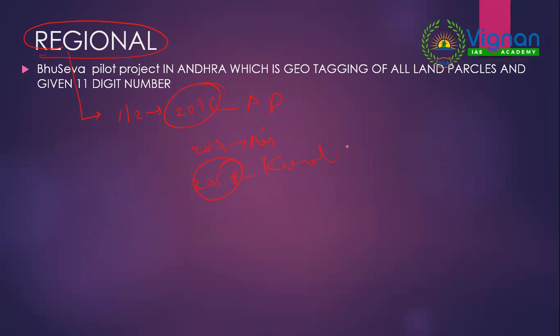So regional news which attracts central government or union government, and which they suggest that even that should be implemented in remaining states. Any scheme of any state or any policy of any state is very important. For example, today in newspaper there was this Bhuseva pilot project in Andhra Pradesh.